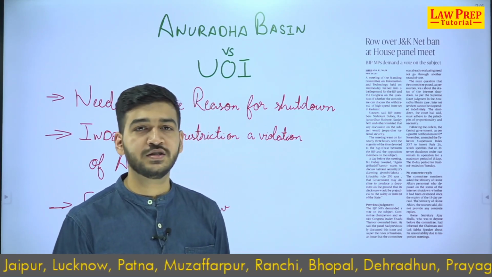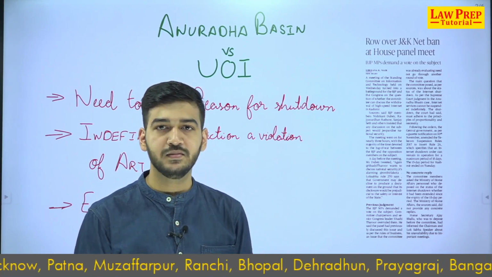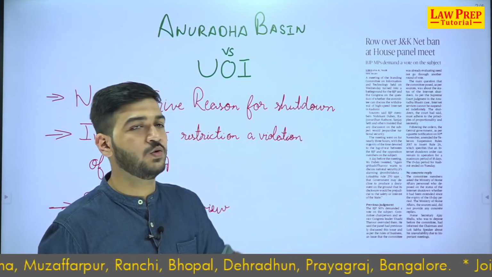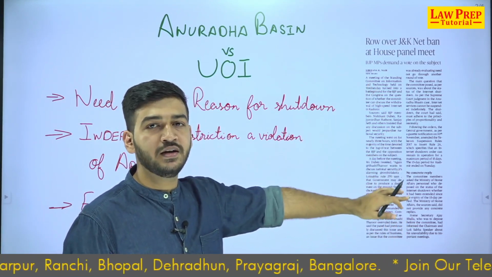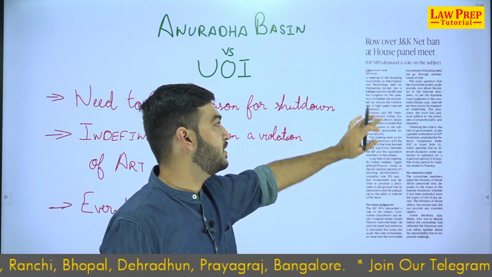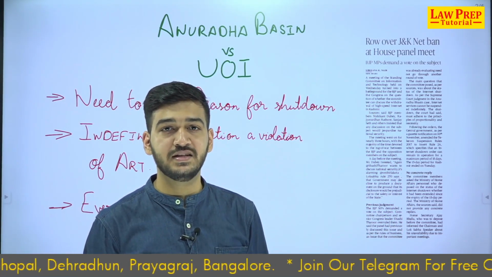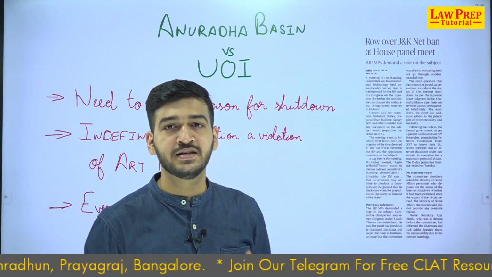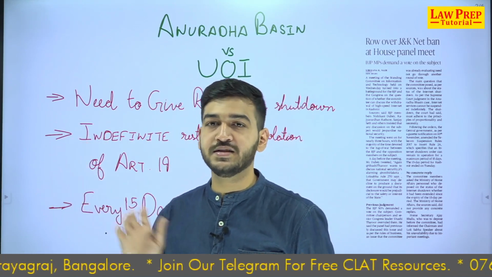On August 4th, a day before Article 370 was revoked or diluted, the state was put under an internet shutdown. It has been going on ever since. The people in Jammu and Kashmir have not been able to access information through the internet, for reasons that were not given.